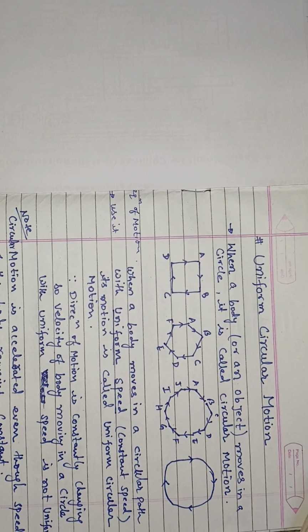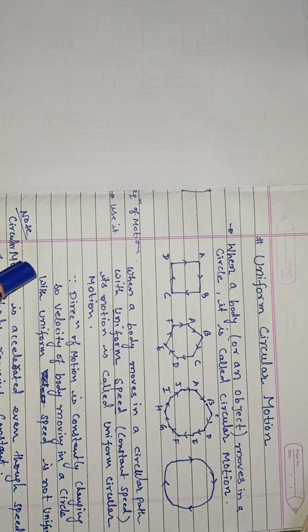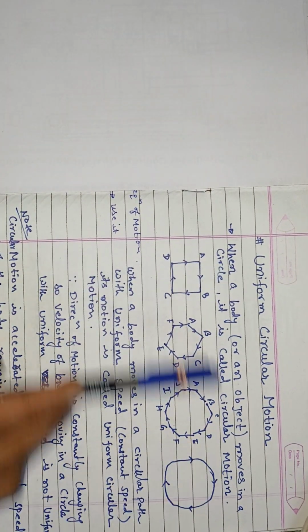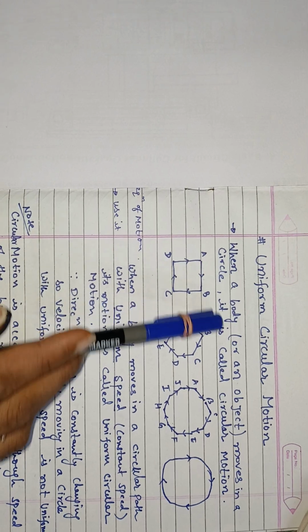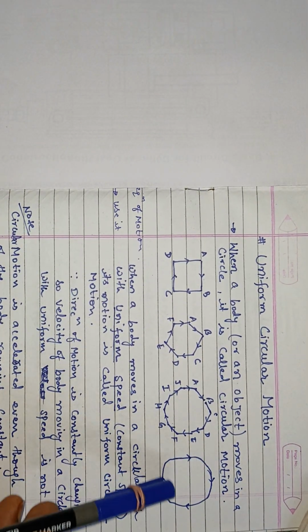Hello friends, today we will discuss uniform circular motion. So, what is uniform circular motion? When a body or an object moves in a circle, it is called circular motion. How will a circular path be formed?